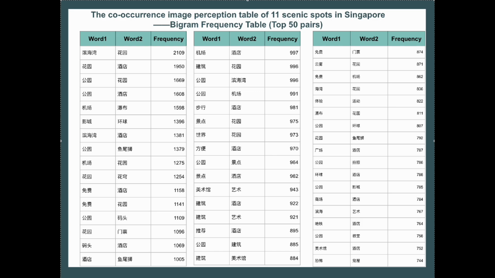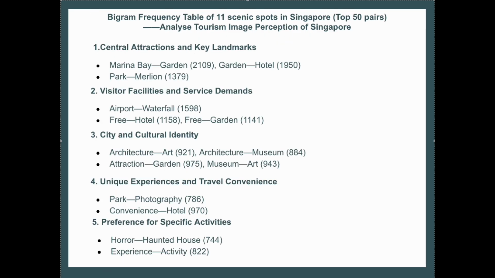We can also identify that people enjoy free attractions, cultural sites, and easy to access hotels, and that parks are a favorite place for photography. Over here you see that Marina Bay and Garden is one of the highest pair words, which indicates the strong appeal of Gardens by the Bay and also Singapore's hotel facilities to tourists.